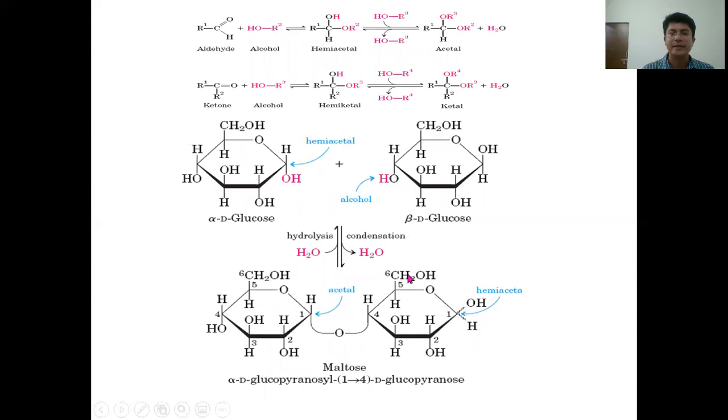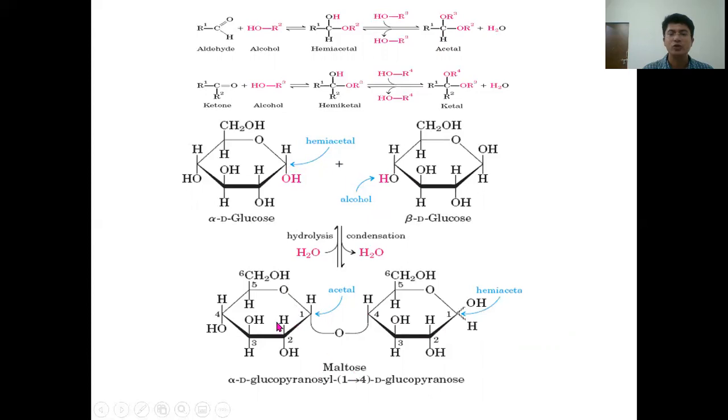So here the condensation between the 2 sugar units results in glycosidic bond formation, and the condensation reaction occurs like the reaction that was shown earlier. One sugar unit acts as a hemiacetal, and the other sugar unit acts as an alcohol. So the condensation reaction may result in the formation of a glycosidic bond.